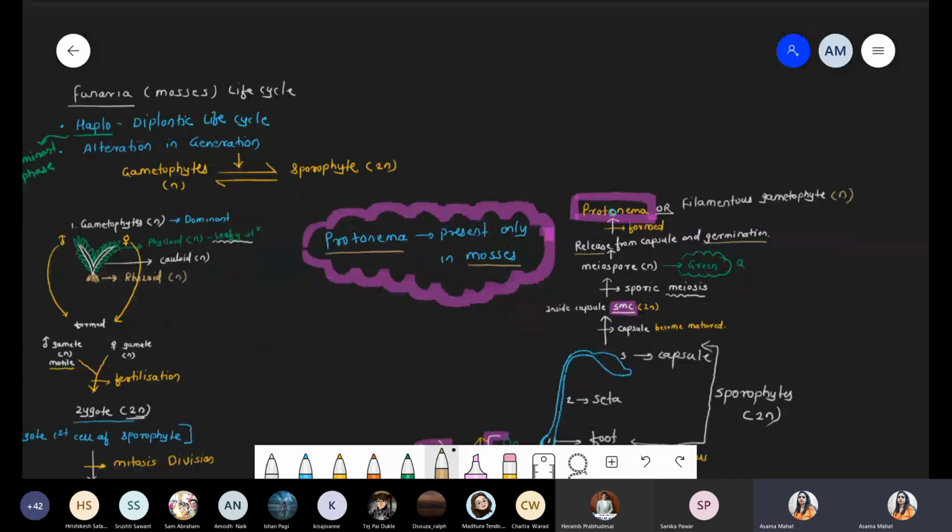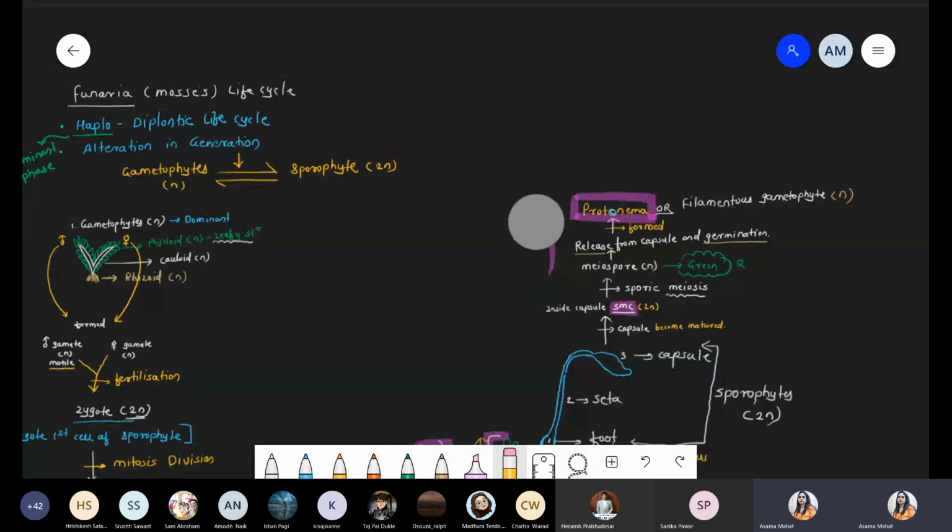ठीक है? So I'm erasing this part जो हमने यहाँ पे लिखा था, that is the protonema structure, because this is the final stage. This protonema structure now undergoes growth, development, and finally forms the body, that is the gametophytic body. It also undergoes the process of mitosis.